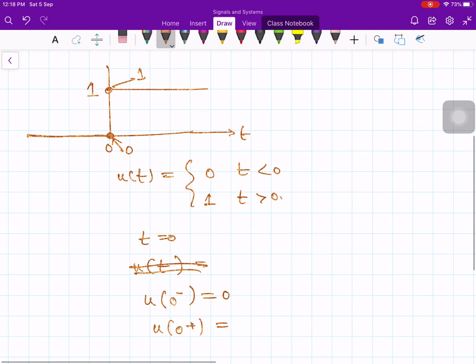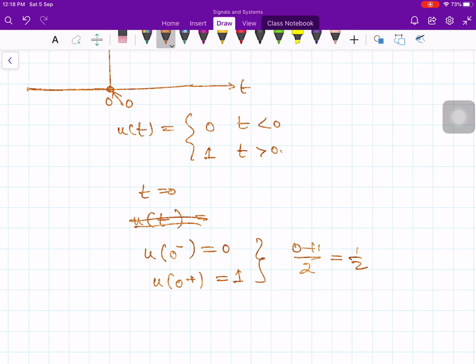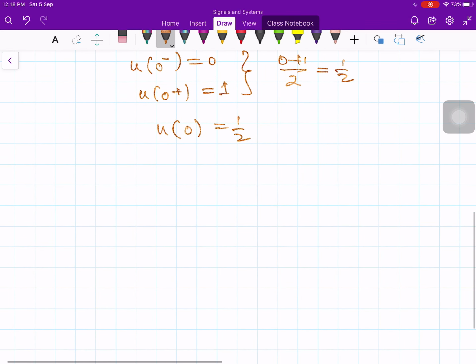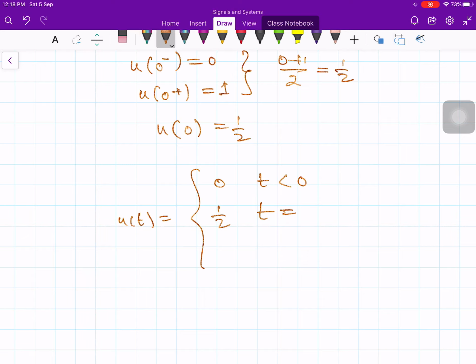You take the average of this. So 0 plus 1 by 2 is equal to 1/2. That means exactly at t equals 0, u of 0 is equal to 1/2. So you can write the definition as 1/2 when t equals 0. This is a typical definition of your unit step function. So let me write down properly: 0 for t less than 0, 1/2 for t equals 0, and 1 for t greater than 0.